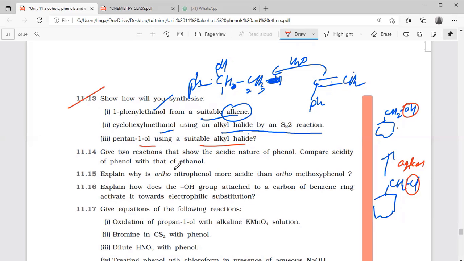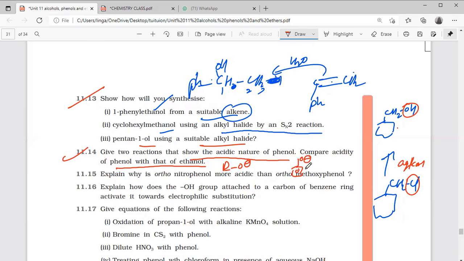13th question. Give two reactions that show acidic nature of phenol. Compare acidity of phenol with ethanol. This you can also do. Yesterday we discussed this one maximum time. R is forming RO minus, but phenol is forming phenoxide ion.